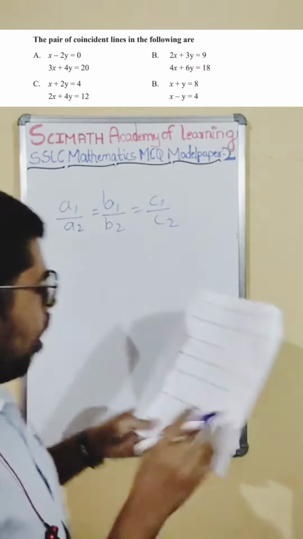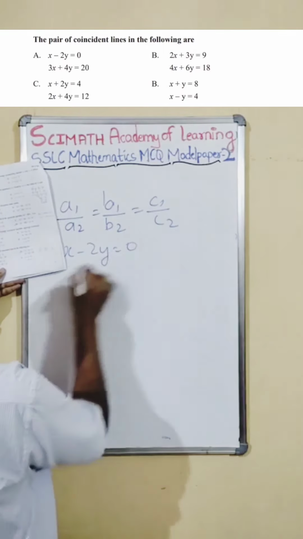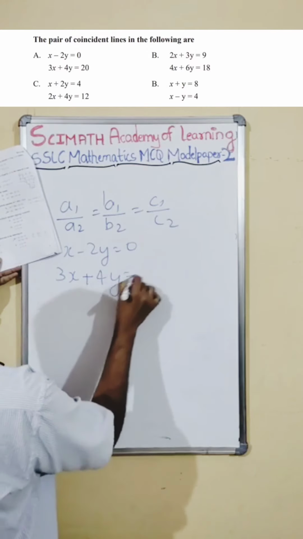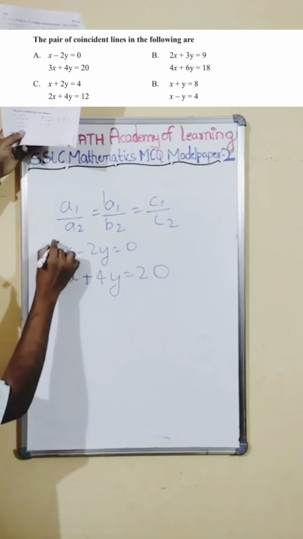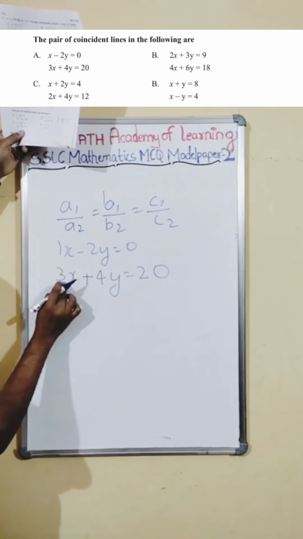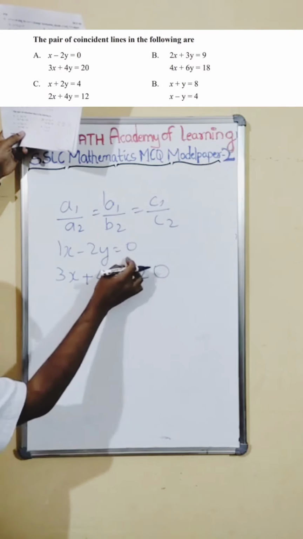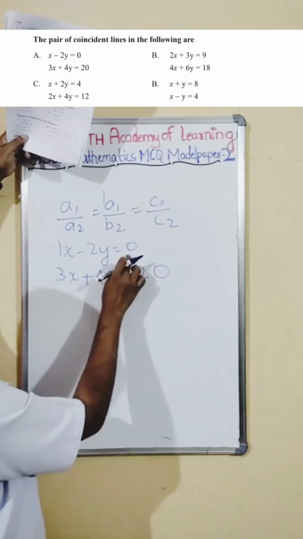If you check in the options, these are the options. I will quickly write the option. This is the first option. A1 is 1, A2 is 3. B1 is minus 2 and B2 is 4. Again, there is no C term for this one, and this also does not have a C term. This has a C term, this does not have a C term.